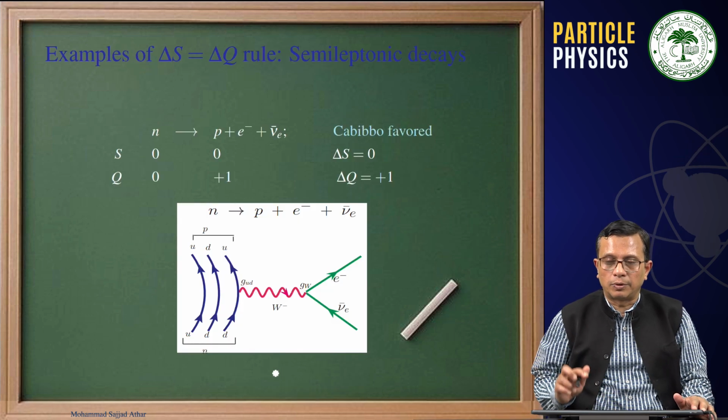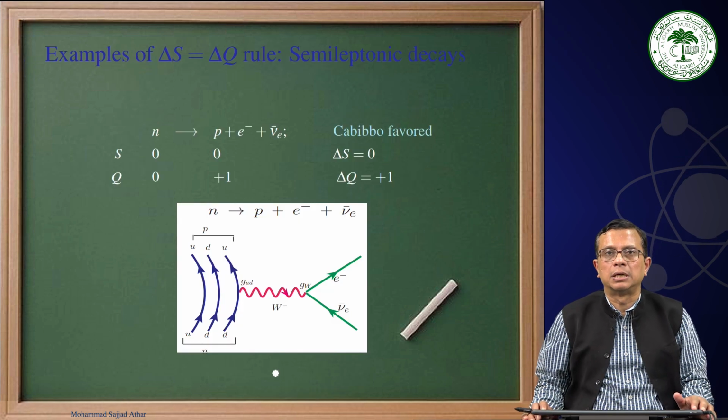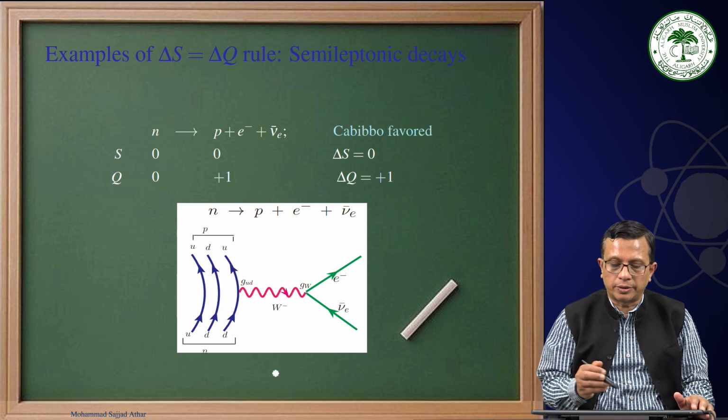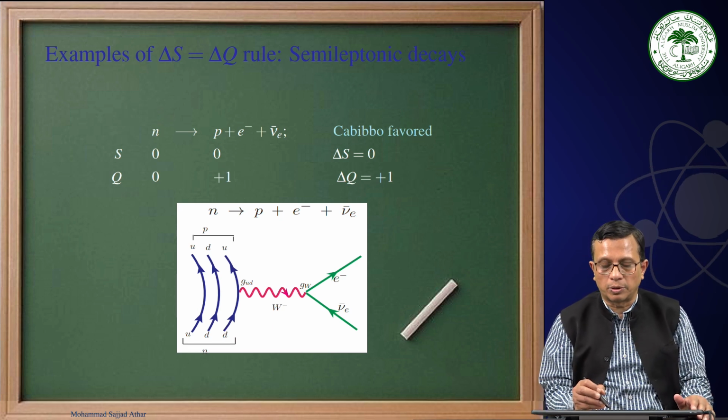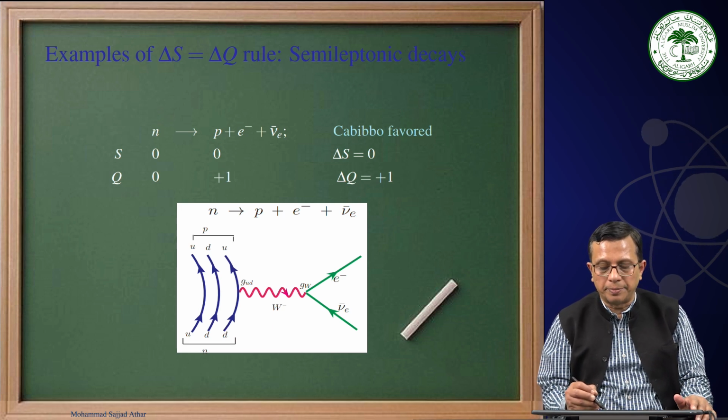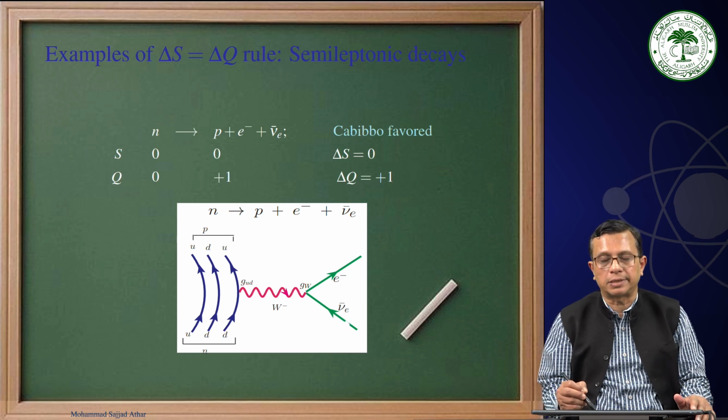Therefore, here through the quark diagrams, I am showing you how a neutron gets converted into a proton by a d quark changing to a u quark by emitting a W minus, and that W minus is giving rise to e minus and nu e bar.